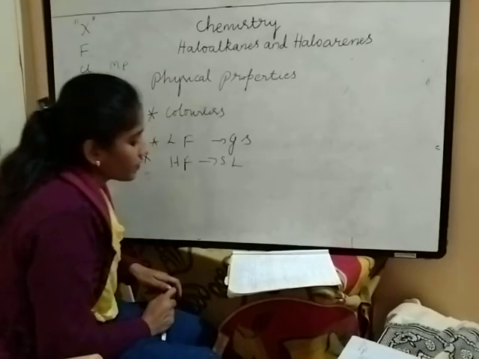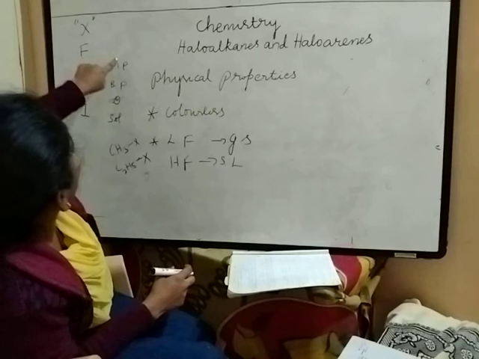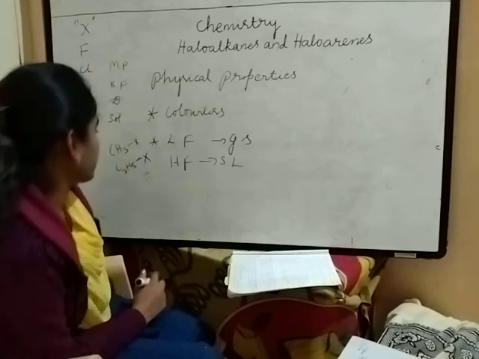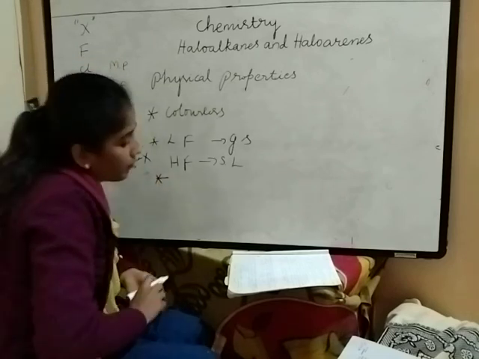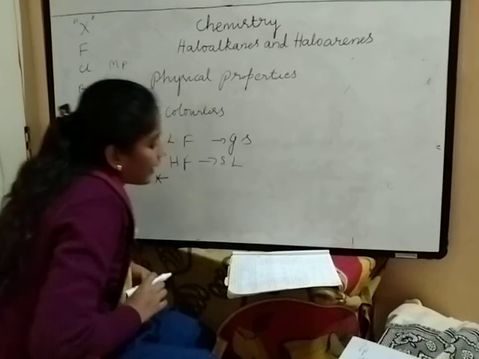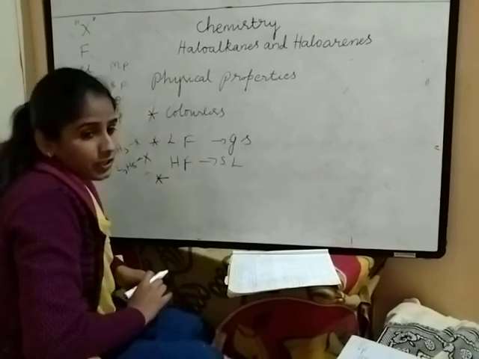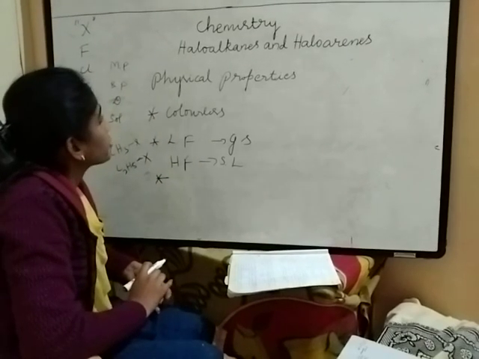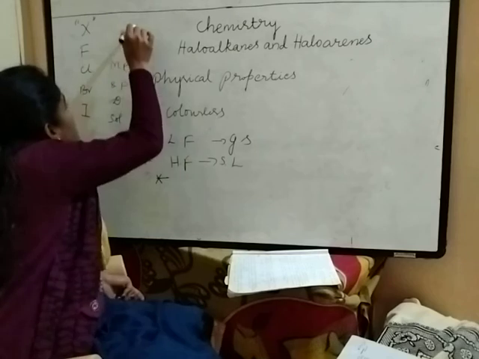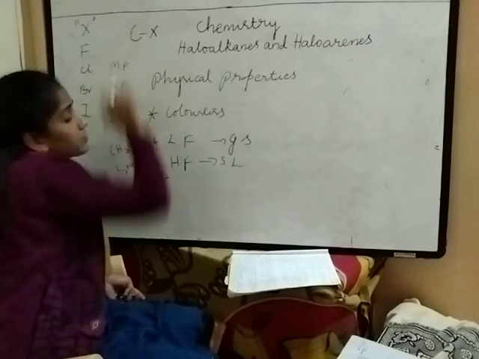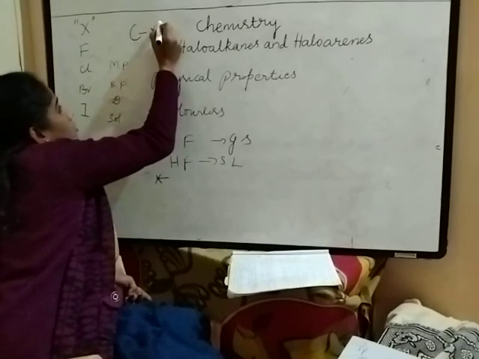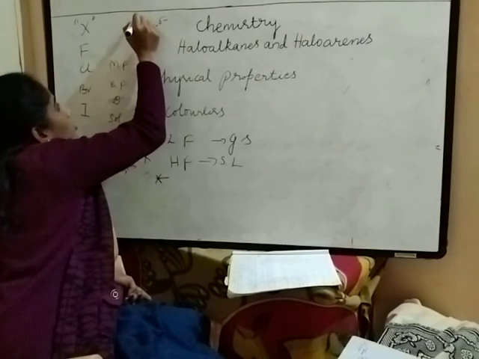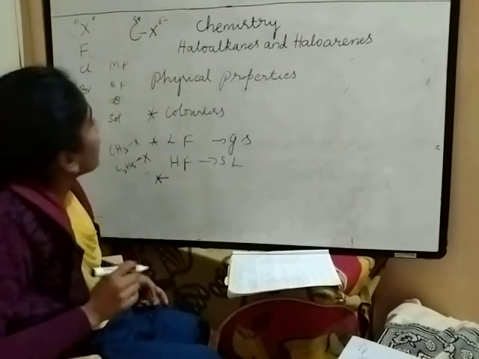So I am coming to your syllabus: melting point and boiling point. The melting point and boiling point of alkyl halides depend on the bond nature. In haloalkanes, I told about the nature of the CX bond. The CX bond is polarized because X possesses partial negative charge, being more electronegative than carbon, and carbon possesses partial positive charge.